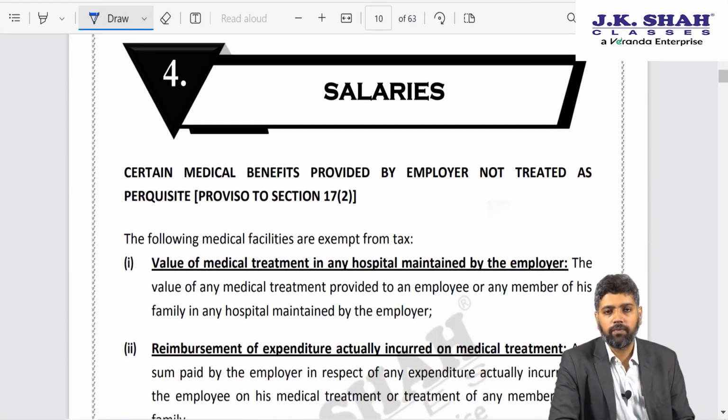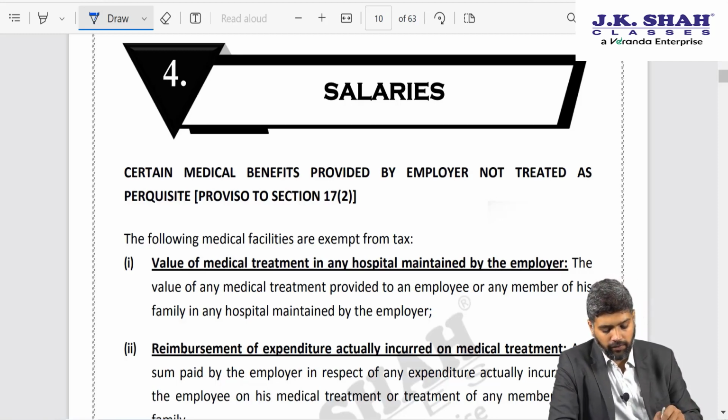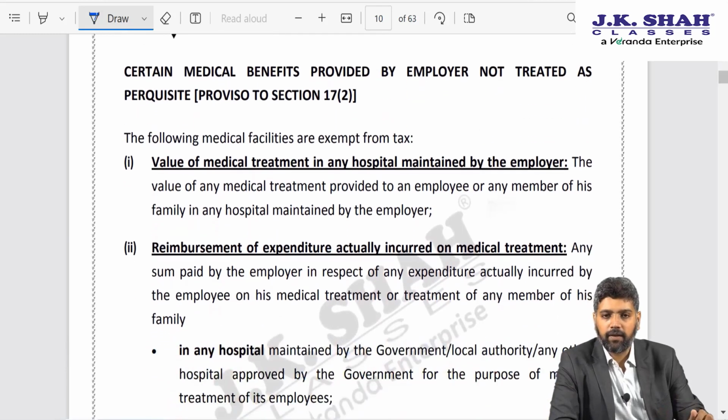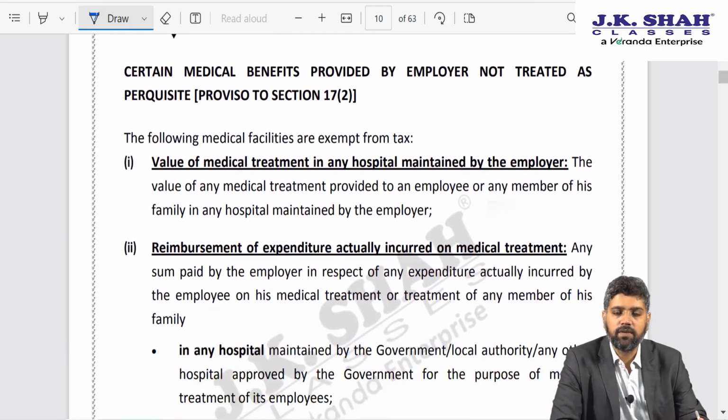As we all know, in the year 2020 and later in 2021, there was havoc caused on account of COVID and the related ailments, diseases, deaths. As a result, Government of India made certain amendments in provisions relating to perquisites.